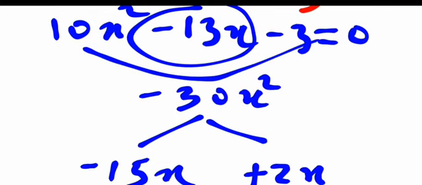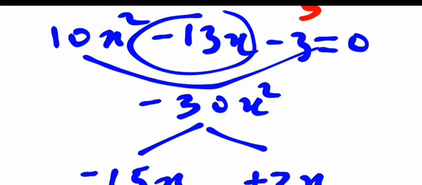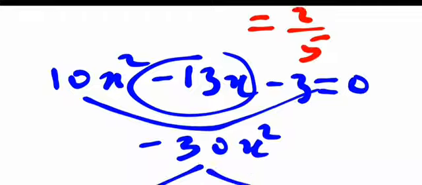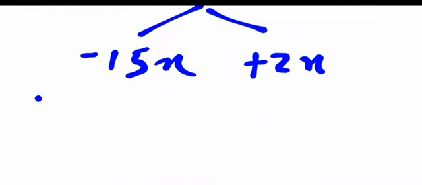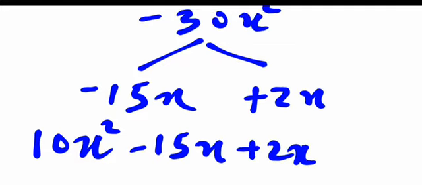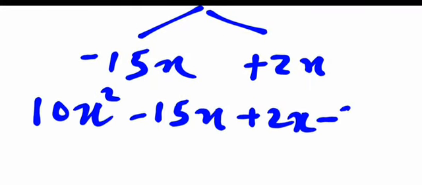So replacing the middle, we can't conclude the final answer here. Why? Because x squared here has a coefficient, and whenever x squared has a coefficient, we can't conclude the answer like that. We can just slot it in and factorize. So we have 10x squared minus 15x. We are replacing the middle number with these two numbers. Then plus 2x, then minus 3, will then be equal to 0.